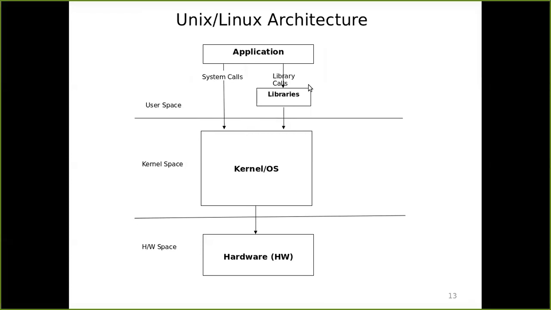Then why do we use either way? The reason is simple: portability. If you want an application that runs on only one kind of system, say Linux-like systems, then you will use system calls. If you replace the kernel with some other Linux, such as Ubuntu, the system calls will be the same, about 99% of them. So in that case there is no problem, and portability will not be much of an issue.